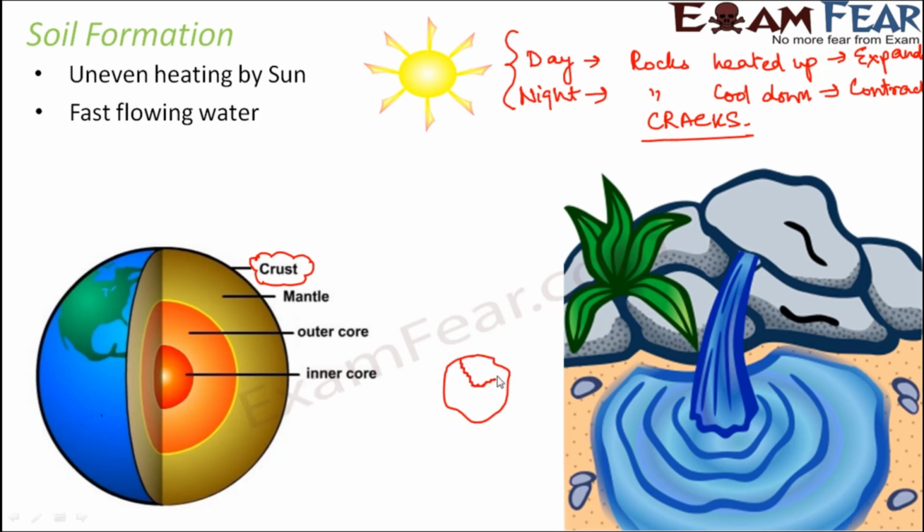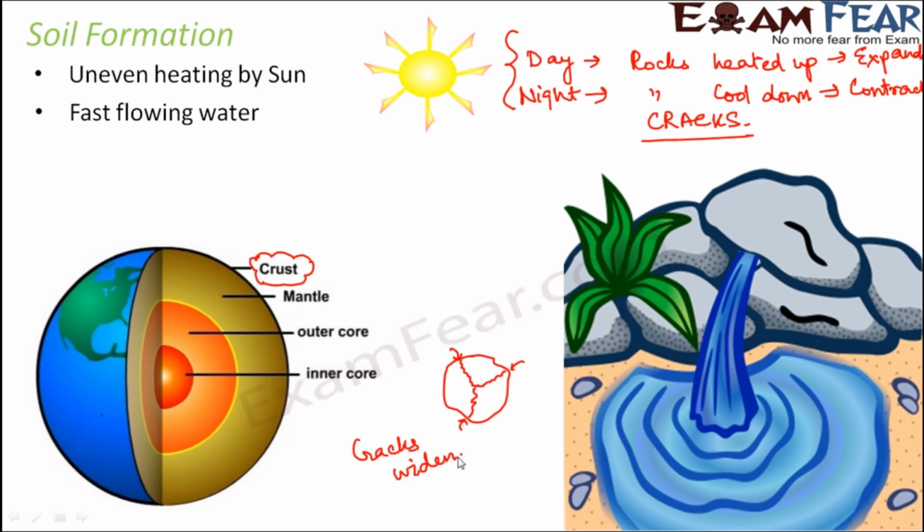Okay, so it developed some cracks like this because of uneven contraction and expansion. Now water entered inside these cracks. Now when water forced itself inside the cracks, what happened? The cracks got widened. So the next step is that the cracks widen up. Now when the cracks gradually widen up, what will happen? The rock will break into smaller pieces. Right.